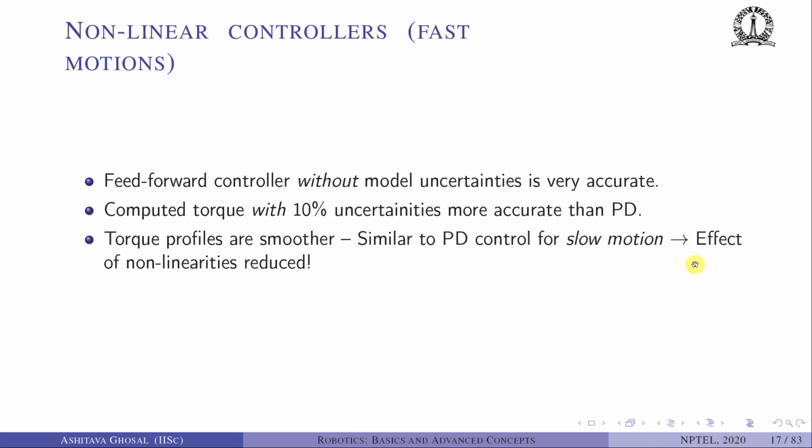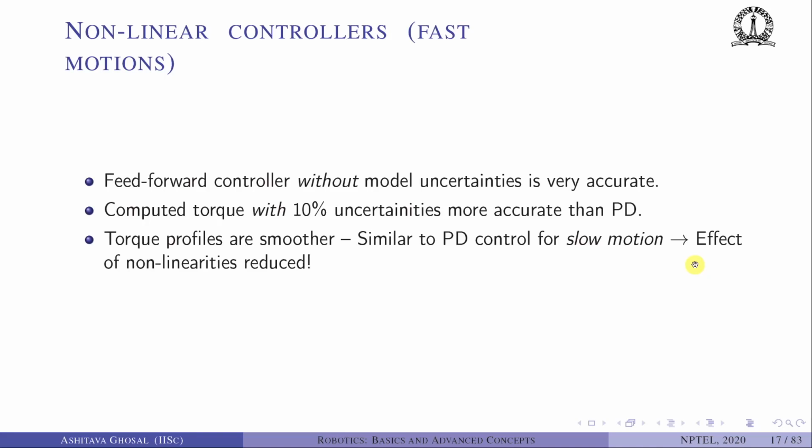And why? Because the effect of nonlinearity is reduced in these computed torque schemes. Okay, we are somehow cancelling out the nonlinear terms in the equations of motion. So the 2R robot behaves more like a linear system with computed torque schemes.